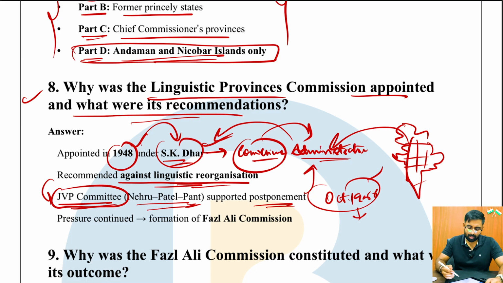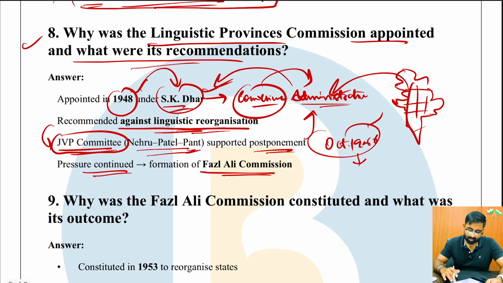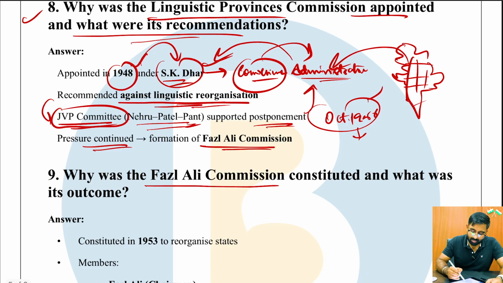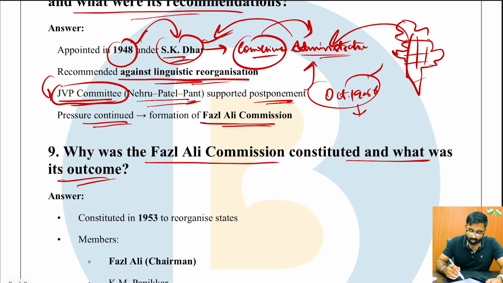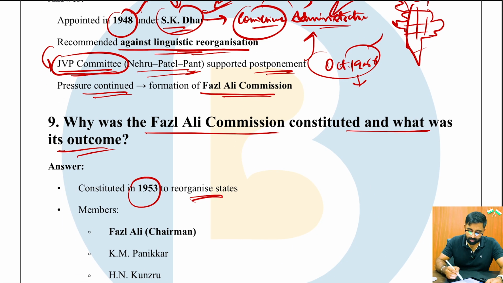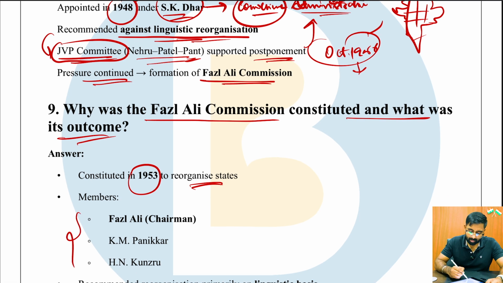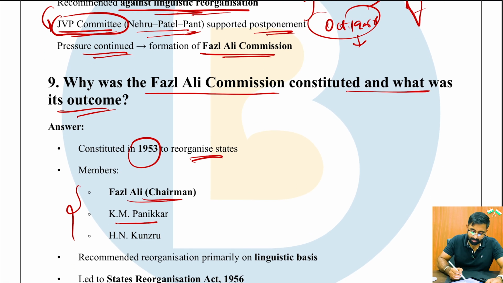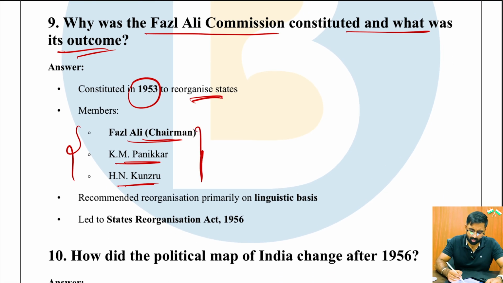So that's when, because of this pressure, another commission was formed, which is called the Fazl Ali Commission. So the next question, why was the Fazl Ali Commission constituted, and what was its outcome? In 1953, it was constituted to reorganize the states, and who were the members? Fazl Ali, who was the chairman, PM Panikkar, and then HN Kunzru. So these names are also important to keep in mind. And it recommended reorganization primarily on a linguistic basis.